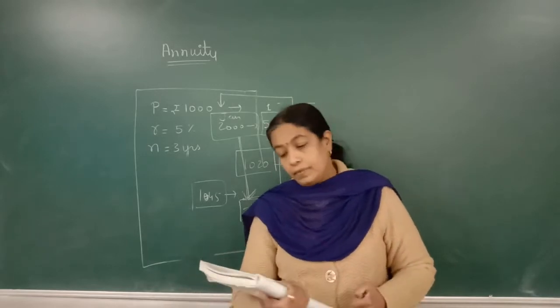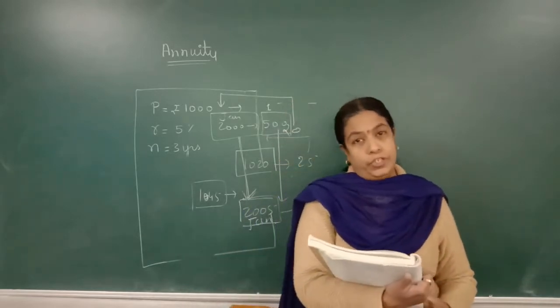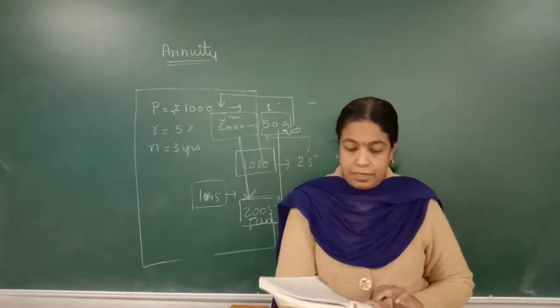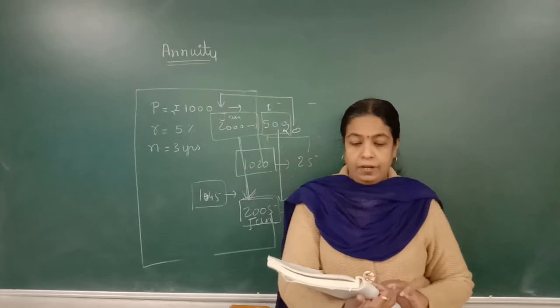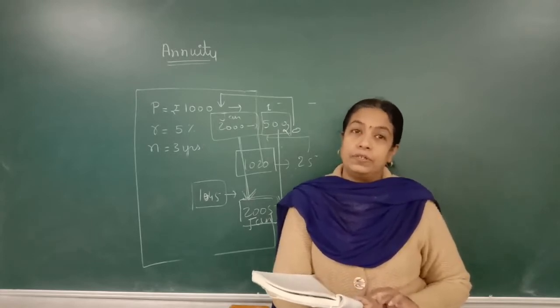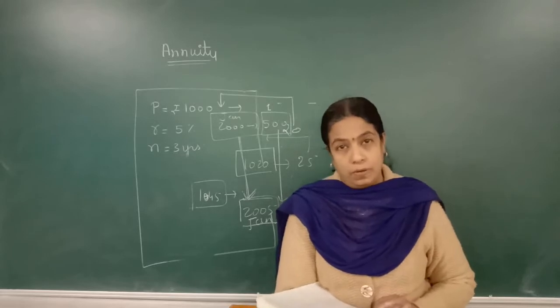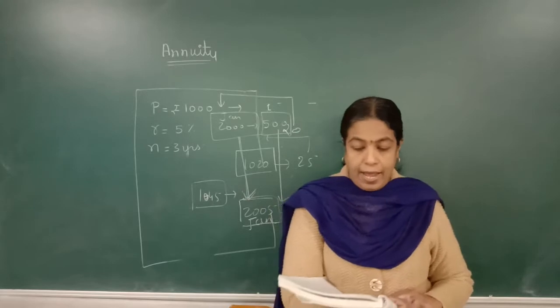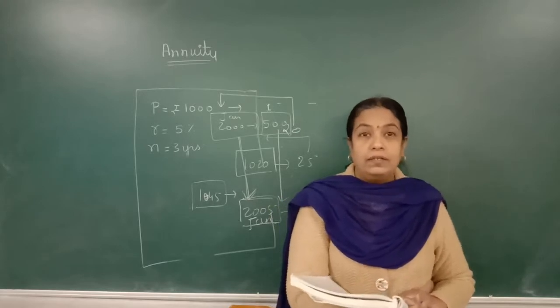Okay. Next, annuity contingent. If payments are made either for a certain period or till the happening of a random event, then it is called an annuity contingent. For example, life insurance. Now, see, a life insurance premium is paid annually till what?